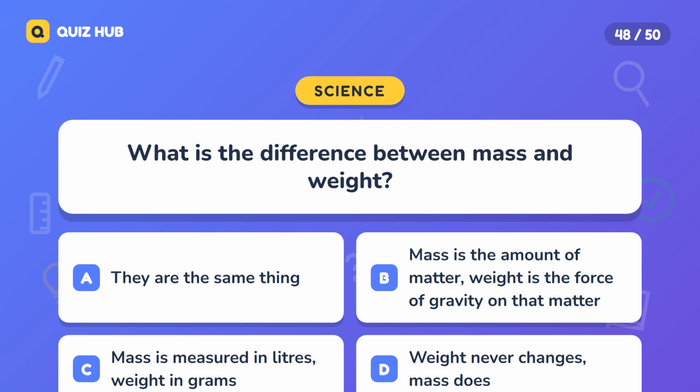Question 48. What is the difference between mass and weight? A. They are the same thing. B. Mass is the amount of matter. Weight is the force of gravity on that matter. C. Mass is measured in liters. Weight in grams. D. Weight never changes. Mass does.